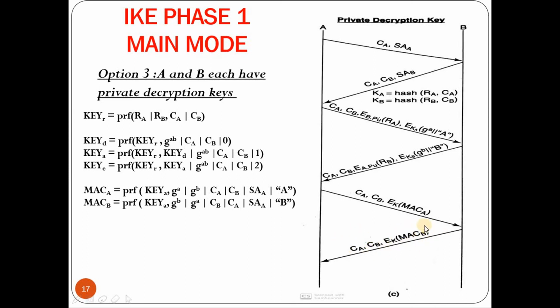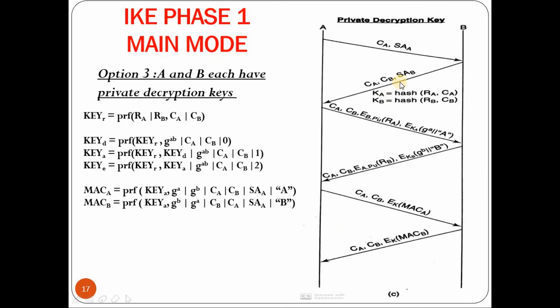Along with that, the MAC B computed by B, which is encrypted using the encryption key KE, is sent. On receiving this, A decrypts the message. It compares whether the MAC B computed by A is equivalent to whatever is received. If it is equal, then A has authenticated B.